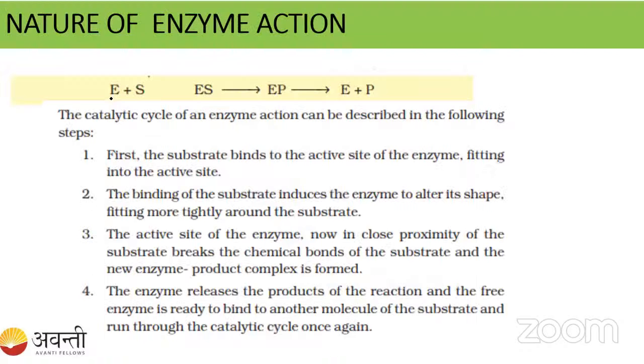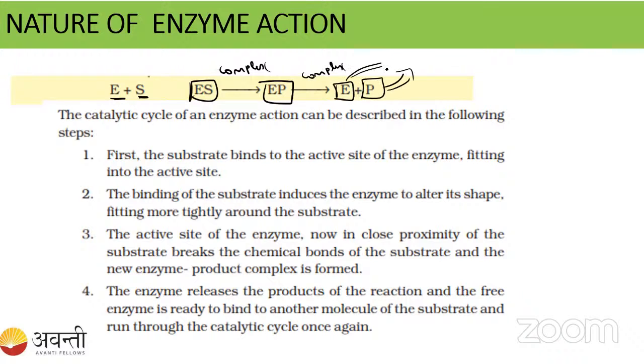Fine. So I have told you that the enzyme is going to bind to the substrate. The enzyme substrate complex is going to be formed, and the enzyme product complex is going to be formed. Then the enzyme is going to separate and product is going to separate. So now what will happen? This enzyme again binds to another substrate and it will form the enzyme substrate and enzyme product, and it is going to release the enzyme plus product, right? So this is how the enzyme works. Enzyme substrate, here you have to remember, students. Enzyme separates, after that enzyme product. Then enzyme is separating and product is separating.